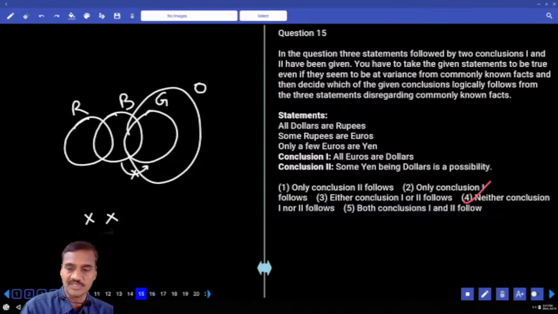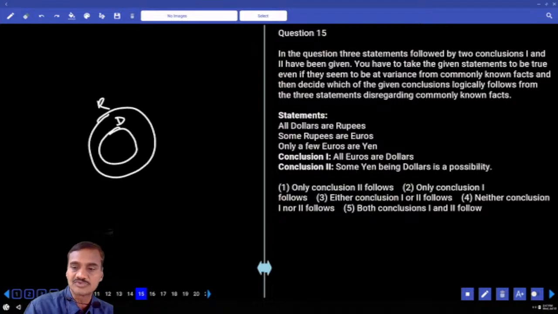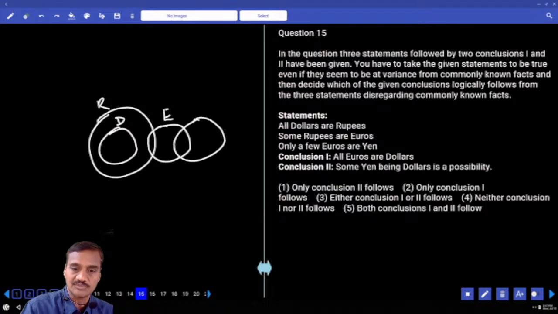Then coming to the 15th one. Now in this 15, all dollars are rupees. All dollars are rupees can be written as, now these are the dollars that are rupees. And next one, some rupees are euros. Now these are the rupees that are euros. Only a few euros are N. Some euros are N but not all. This entire euro is not a part of N.